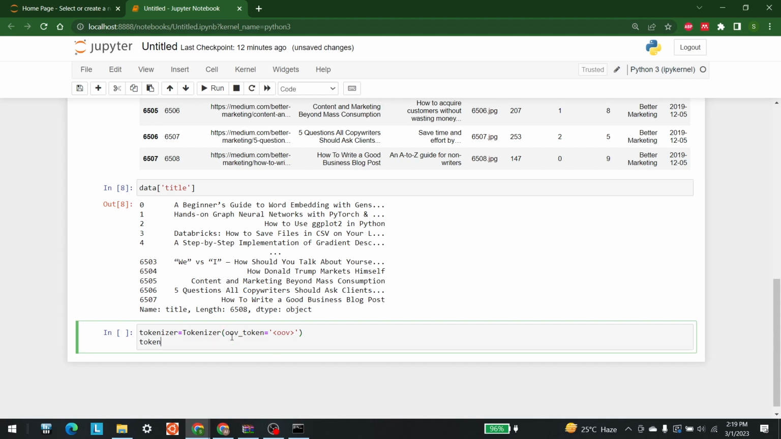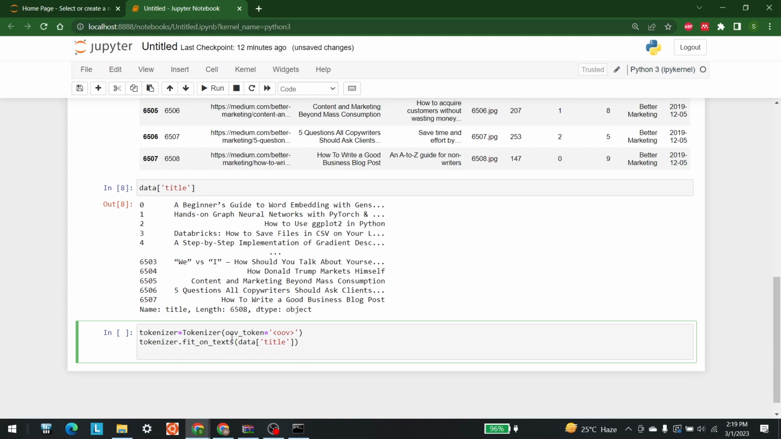So for that I'm going to write tokenizer.fit_on_texts, and in this I am going to write the data that we have, and the title of the data. So we are going to use the title of the data and tokenize all the things that are available there. Okay, so after tokenizing we are going to say that the words count, so words is equal to